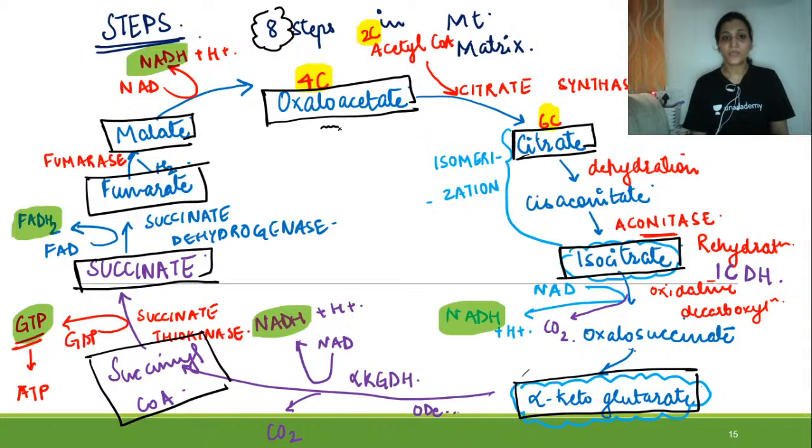So you can count the 8 steps: 1 oxaloacetate, 2 citrate, 3 isocitrate, 4 alpha ketoglutarate, 5th succinyl-CoA, 6 succinate, 7 fumarate, and 8 malate. Right? So this is the whole Krebs cycle.